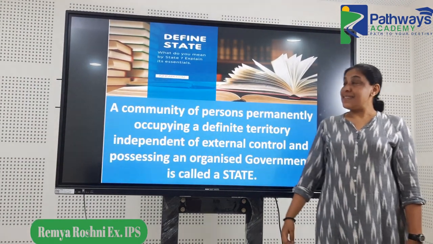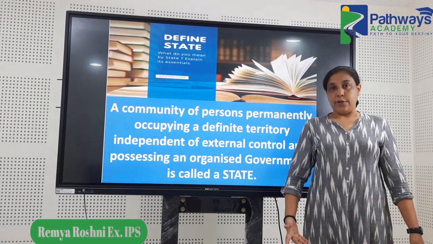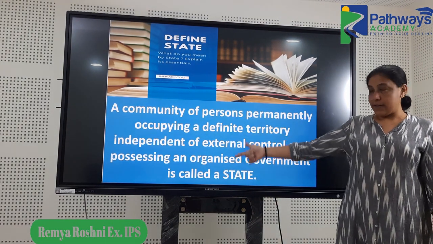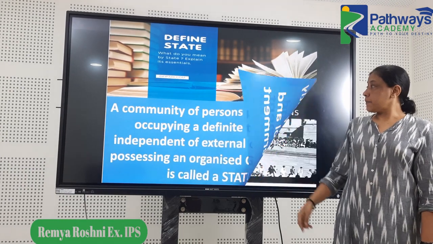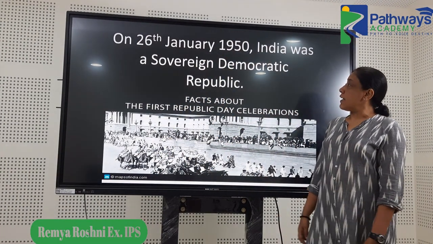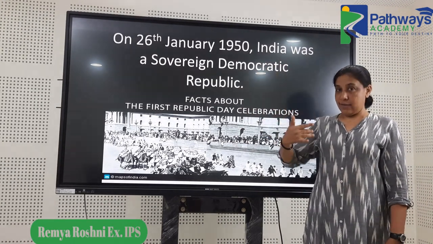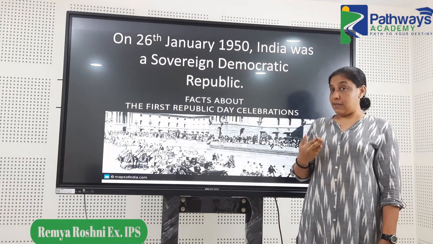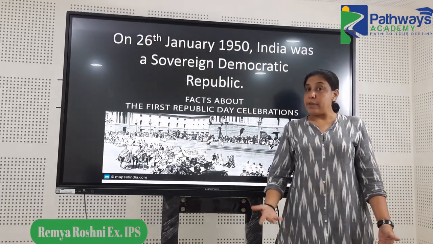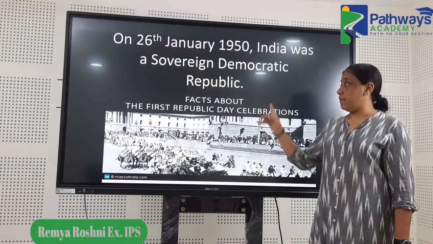So what is a state? This is from the basic idea from political science. The definition of state was asked as a question last year. Then, 26th January 1950, the day India became a republic. So what was India's status on that day? That was the question last year. A sovereign democratic republic. You may be knowing the words socialist and secular have been added much later.